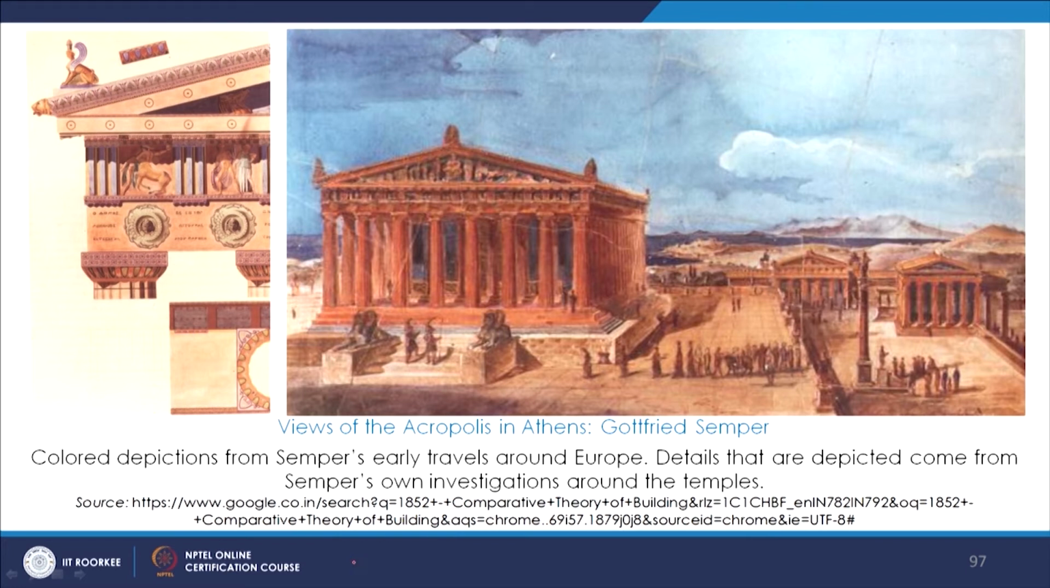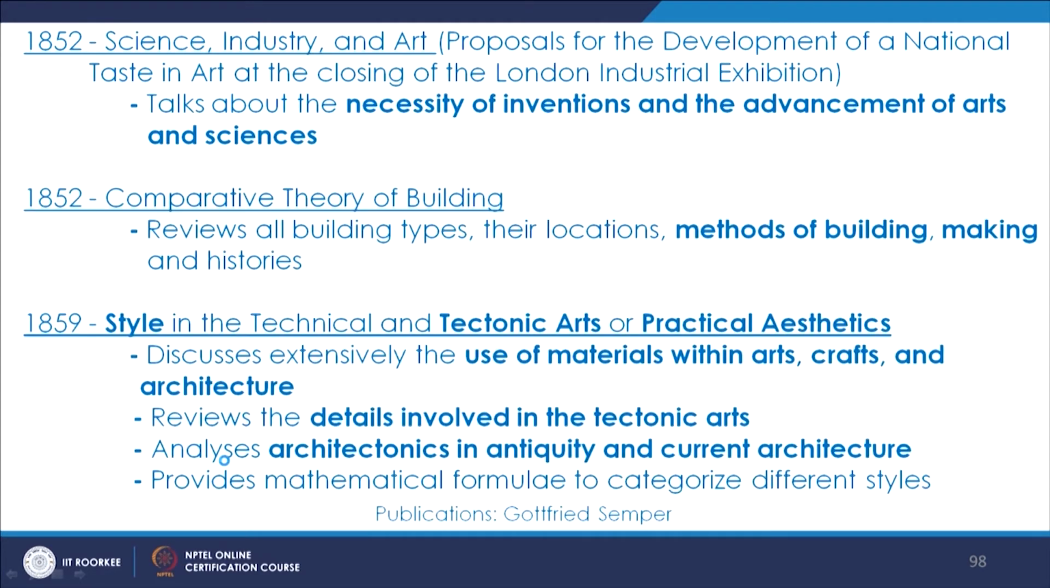So, these are some colored depictions from Semper's early travels, and there are investigations which talk about his observations related to color, making, details, tectonics, ornamentation. So, we see some pictures over here. Of course, there are also many other works which are very significant when we talk about Semper, and then we see this focus on science, industry and art and amalgamation, and the necessity of inventions and the advancement of arts and sciences.